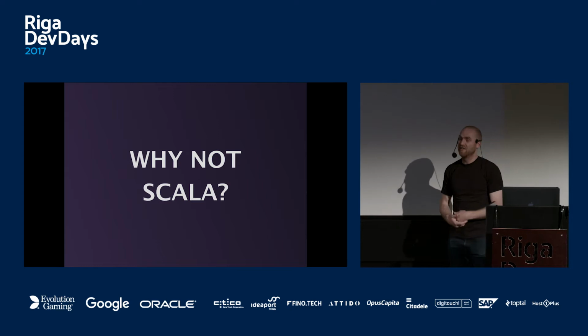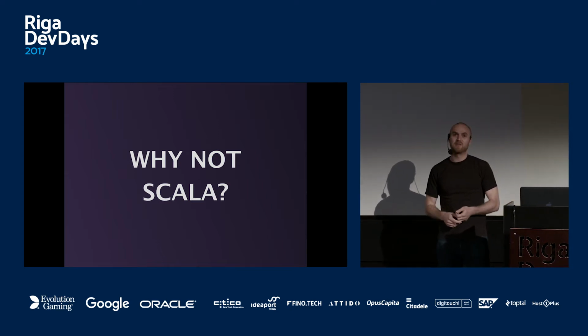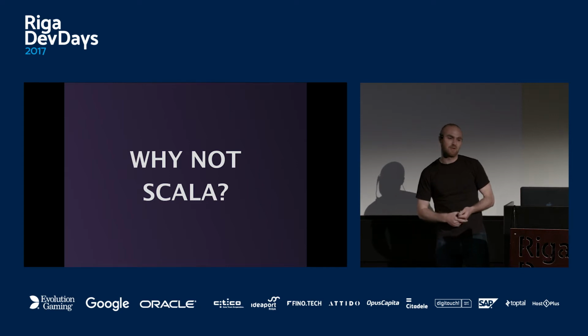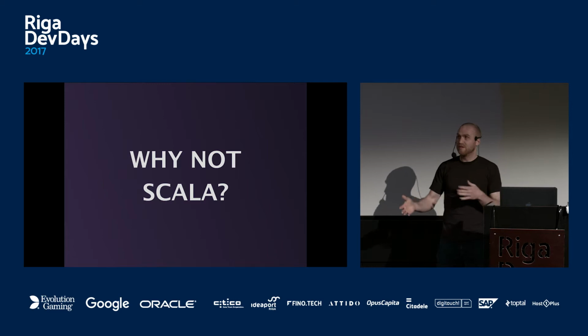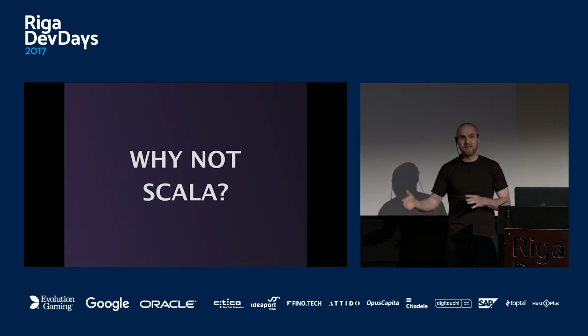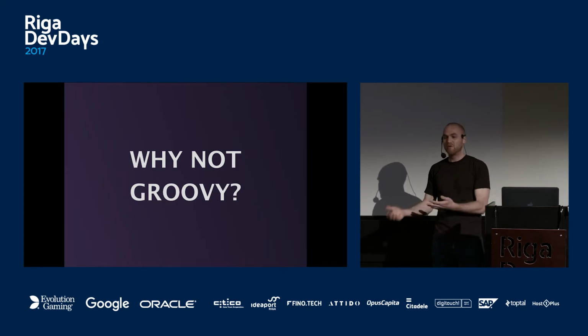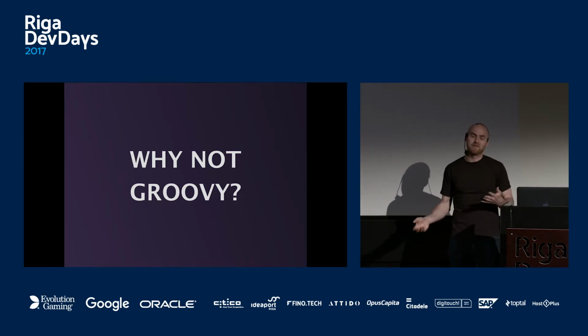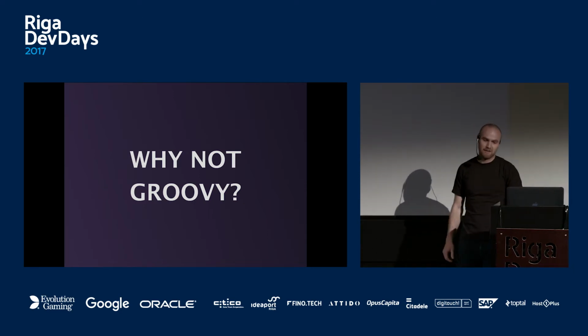So why not Scala? There is an argument Scala went too far already with language design, so it's difficult to write very good tools for it and so on. But again, if you're really happy with Scala, then don't switch. Kotlin, in a way, is a conservative version of Scala without fancy features, just basic features. And why not Groovy? The argument is it doesn't have strong typing. It has optional types, but not strong types. So if you write a very big project, it can be problematic.